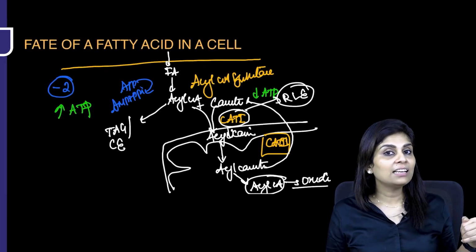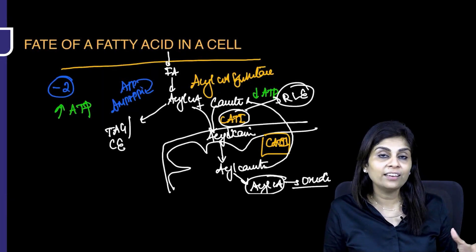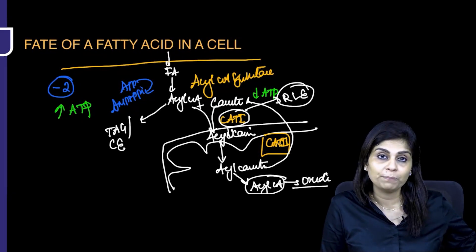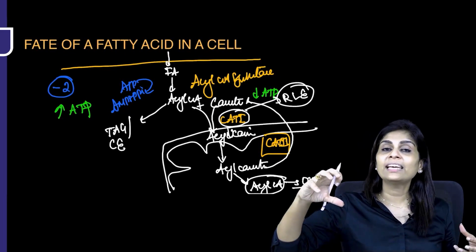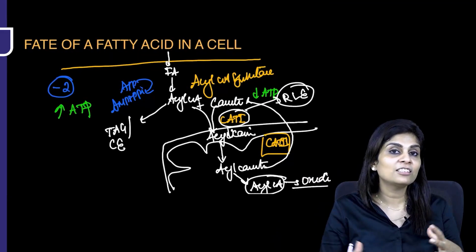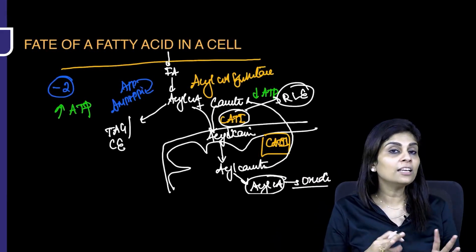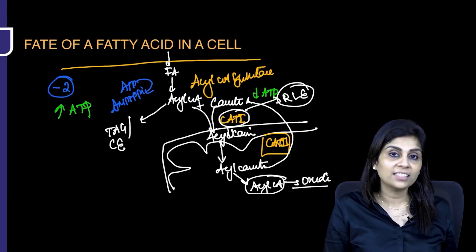And this acylcarnitine enters into mitochondria, but as long as it is with the carrier, it can go back to the cytoplasm. So I want you to remove the carrier and attach CoA. That is done by carnitine acyltransferase 2. That forms acyl-CoA within the mitochondria. Now no other go, it gets oxidized.